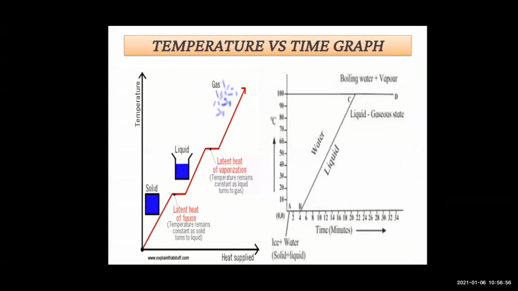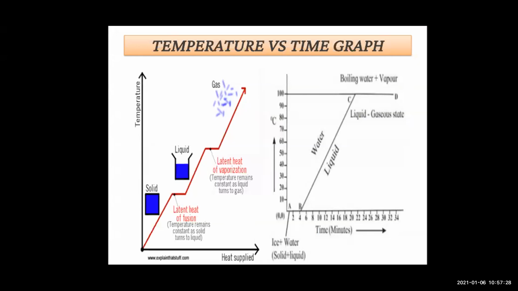Now see the graph we have already seen. Once again we'll go through it for the second point. Once ice is transformed into water, the temperature of water starts rising. Now what happens once all the ice is transformed to water? Ice is totally converted into water by heating. The temperature of the water starts rising. Initially it will be 0 degrees Celsius, and as you heat, it will start rising and increases up to 100 degrees Celsius.